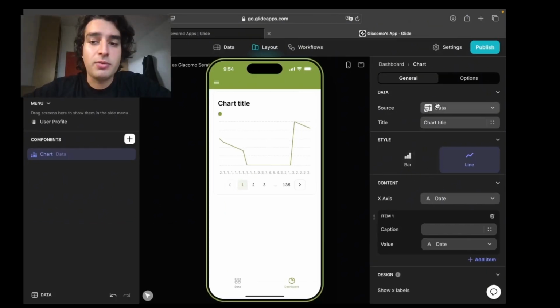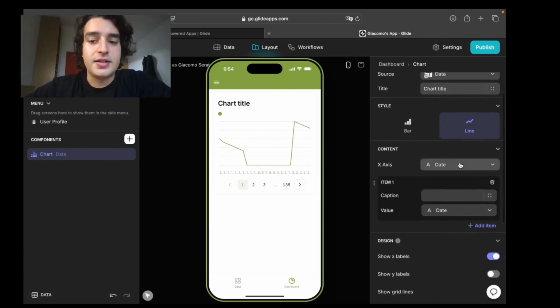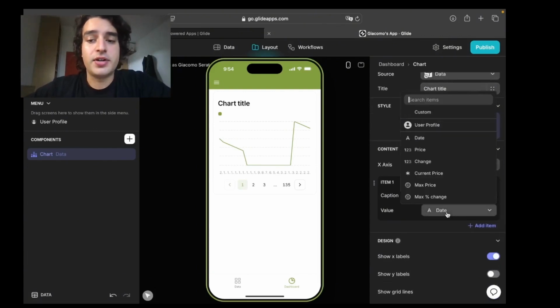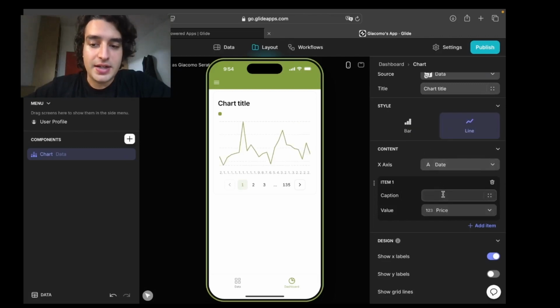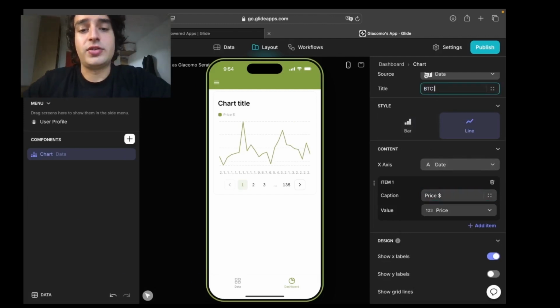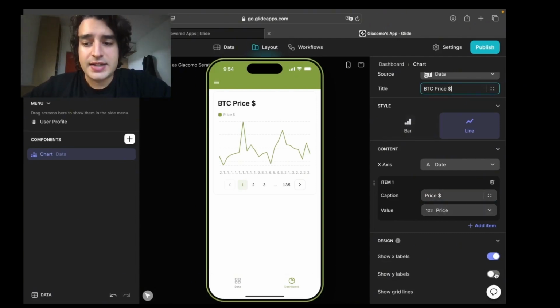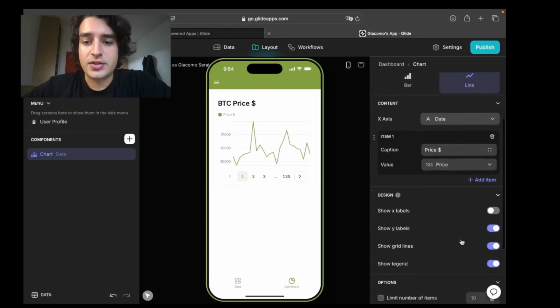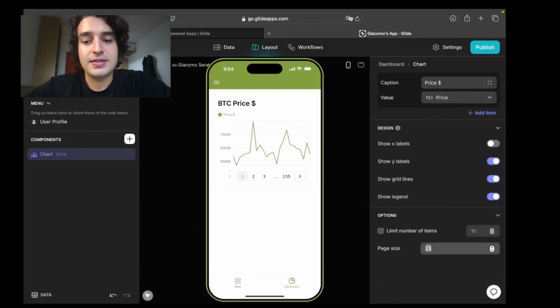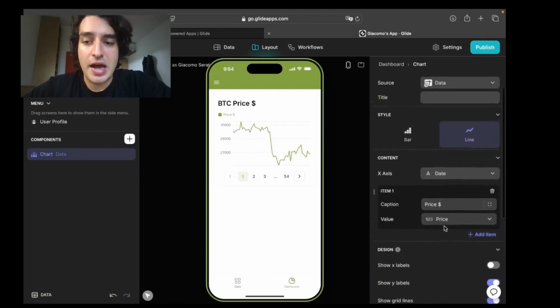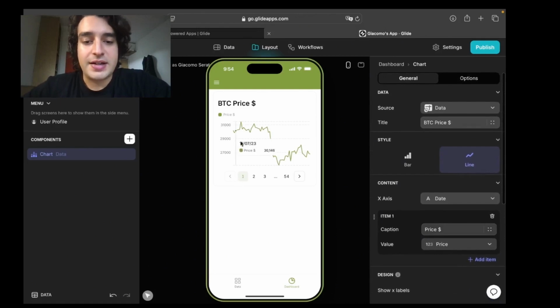Alright, now we will look how to modify this graph. We're just gonna change the title of it, and the x-axis you want the date and you want the price as a value. Once you click it on the item section, you're just gonna select a caption for it, and we call it price dollars. We click the title and change it to Bitcoin price dollars. You don't really want to see these dates on the x-axis, so you would just click show x labels and turn it off, and you want to see the last 60 days of data. So you just go to select 60 on the page size, and here you have it, a line graph of the price in the last 60 days.